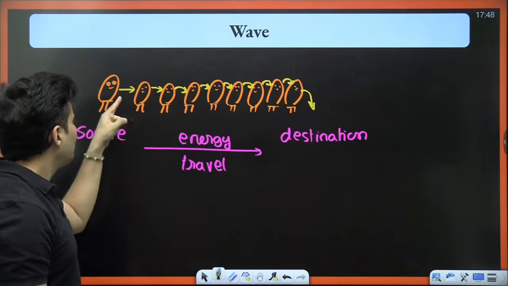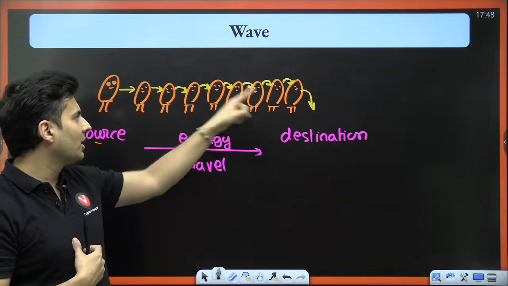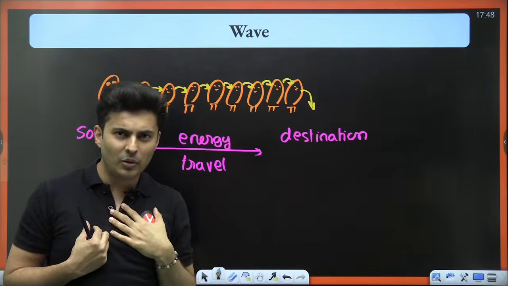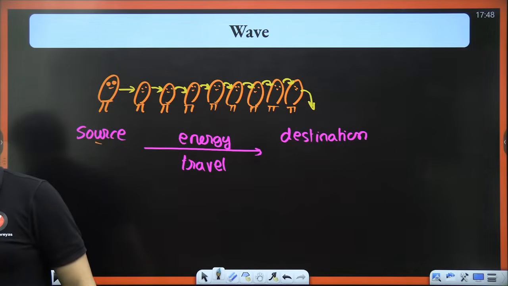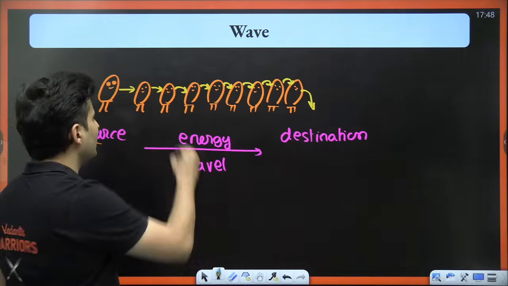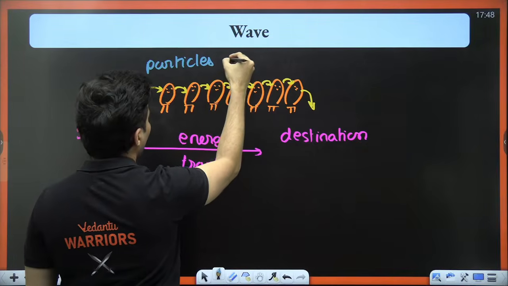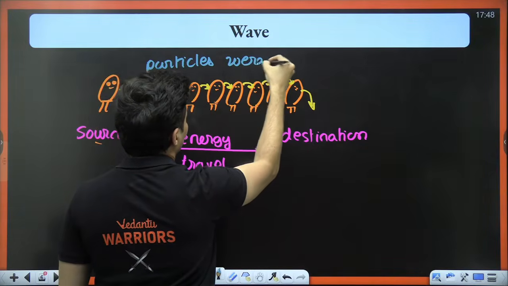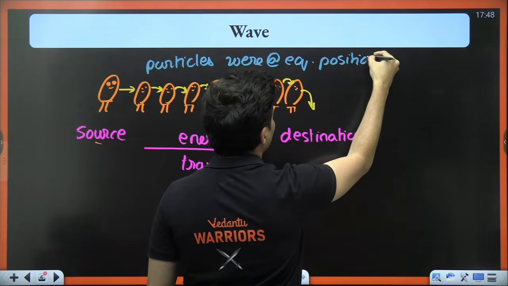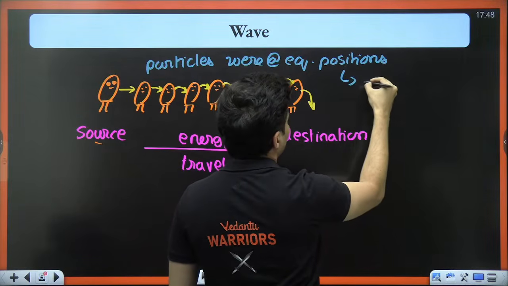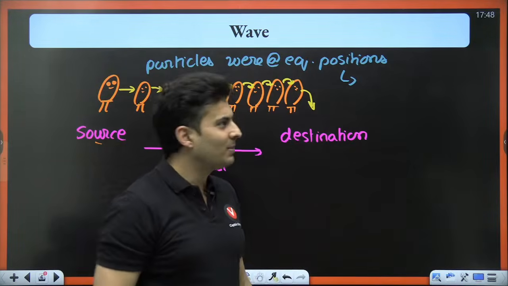Whereas in this case, particles did not go from one place to the other. This Pandu did not go here, this Pandu did not go here. They were at their own place. They just fell down. Tup karke they will fall down. Yes or no, my dear warriors? So in this case, the particles were at their equilibrium positions, just that they passed the parcel, they passed the energy from one place to another.